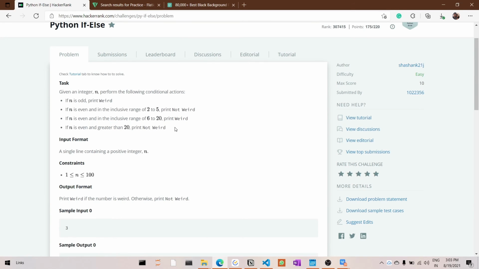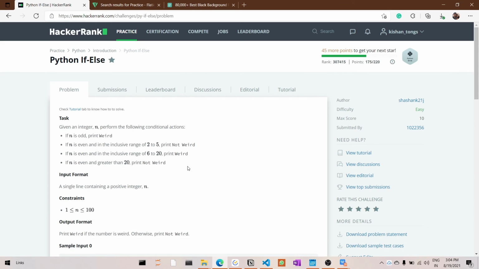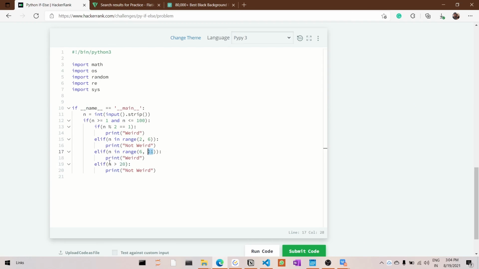And the third task is to print weird when n is even and in the inclusive range 6 to 20. Similarly, we are checking whether it is in the range of 6 to 20. Here it is also exclusive. Then the last task is to print not weird when n is even and greater than 20. If n is greater than 20, we are printing not weird.